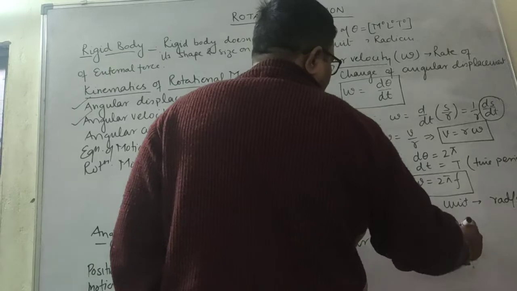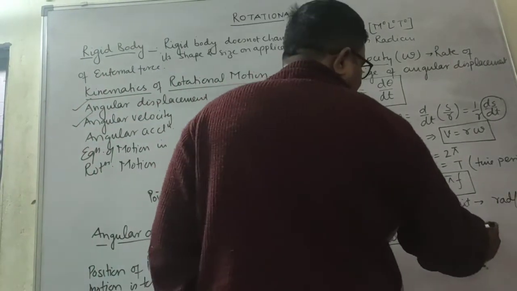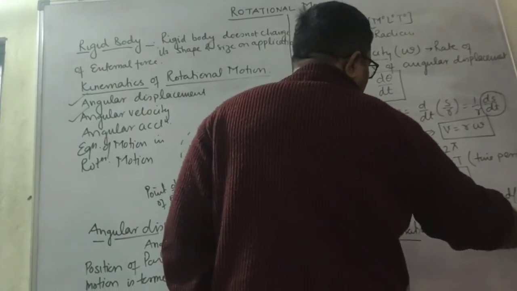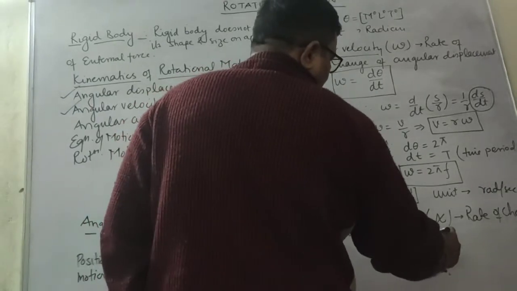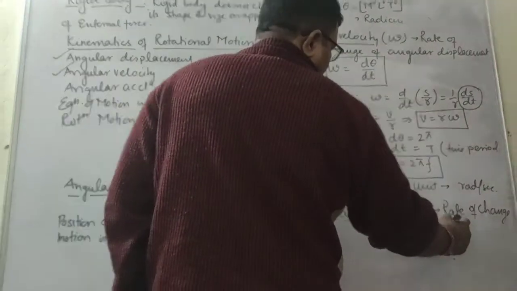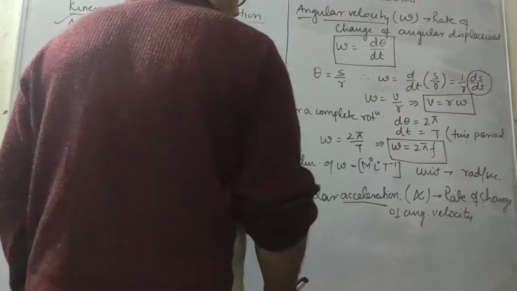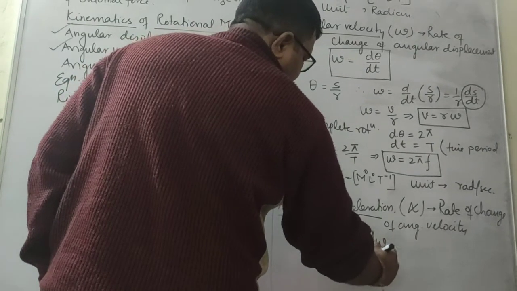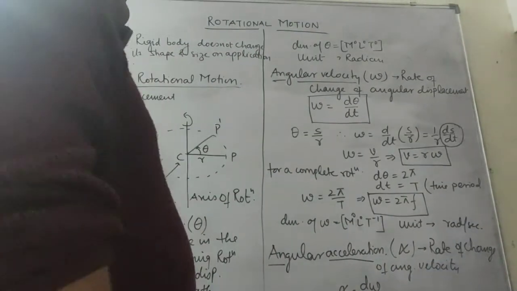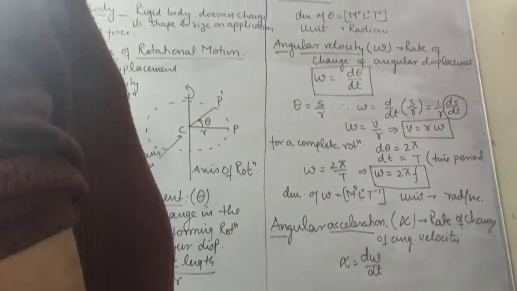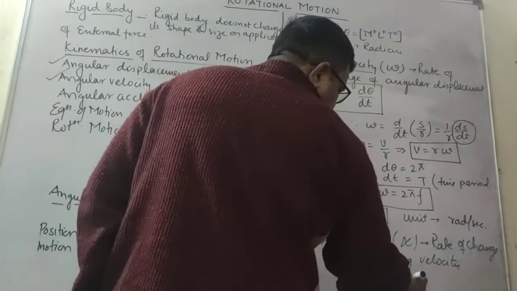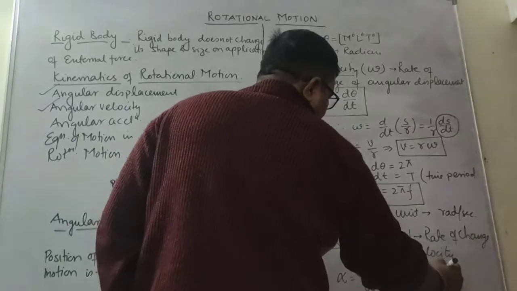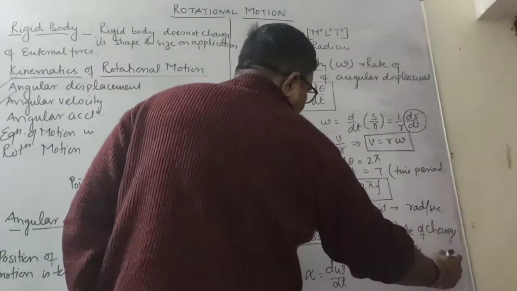Angular acceleration is given by alpha. It is defined as the rate of change of angular velocity, that is alpha is equals to d omega by dt. Alpha is equals to d omega by dt, that is rate of change of angular velocity. As v is equals to r omega, it implies that omega is equals to v by r.